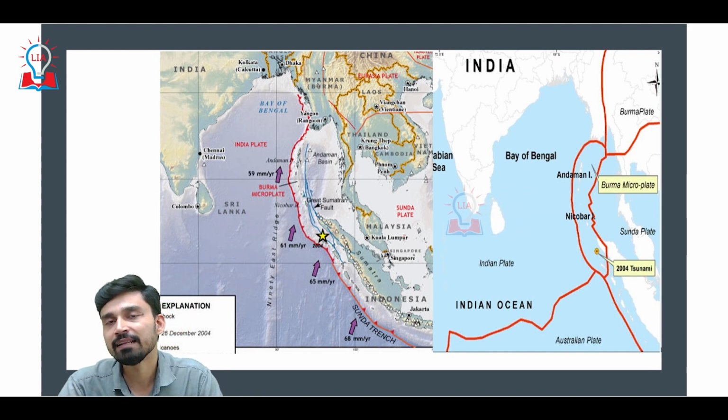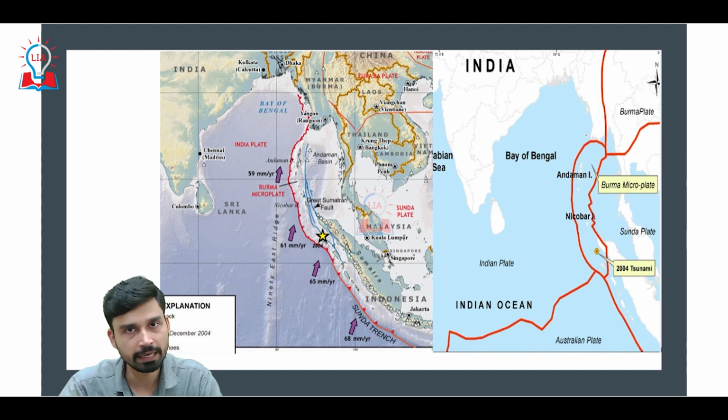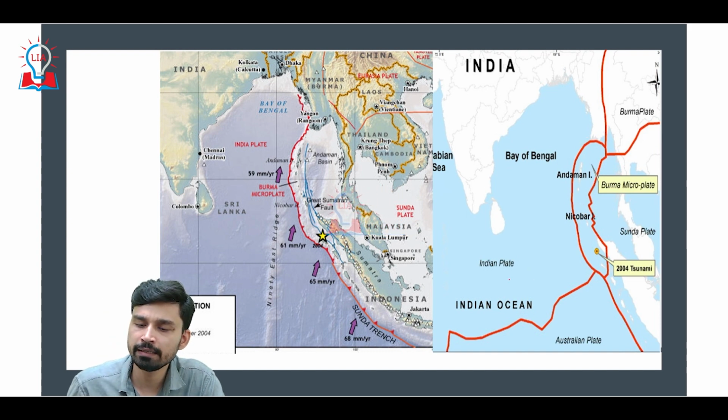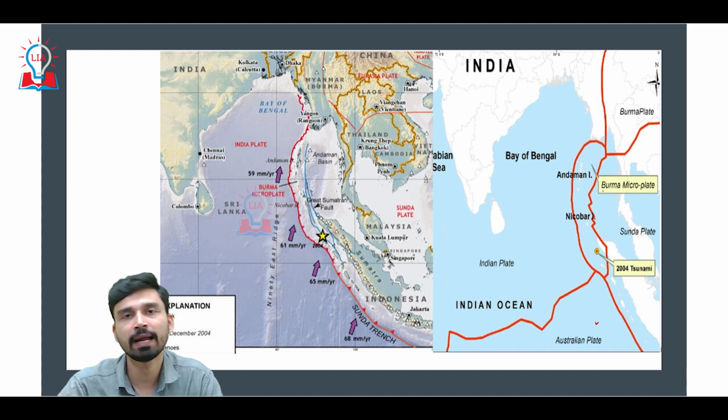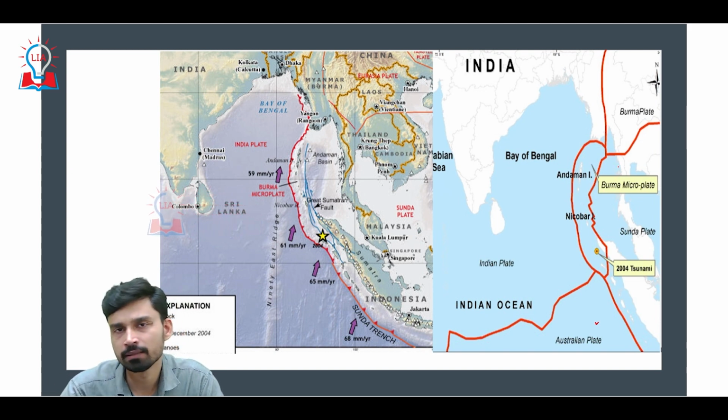So if we try to understand the genesis of this particular tsunami, we can see that in the Bay of Bengal region, we have a lot of different plates. One such larger plate is the Indian plate. Then in the south, we have the Australian plate, and lying to the east, we have a small plate, a kind of microplate called the Burmese microplate, because Burma was the older name of Myanmar, and this plate is situated along the Myanmar axis.